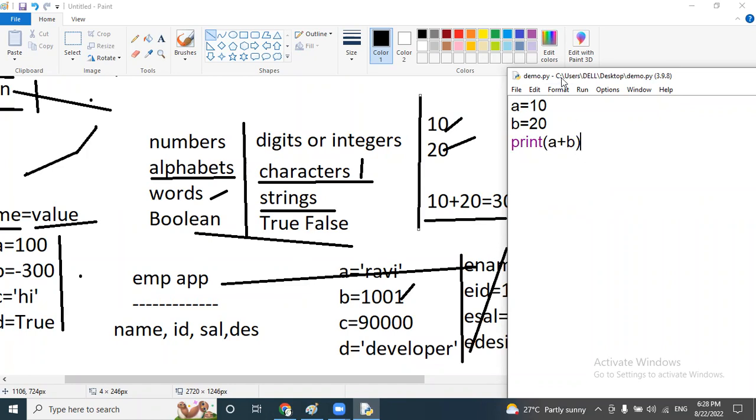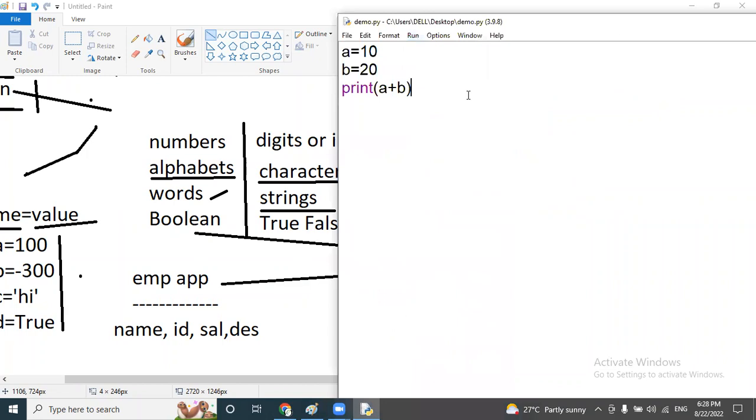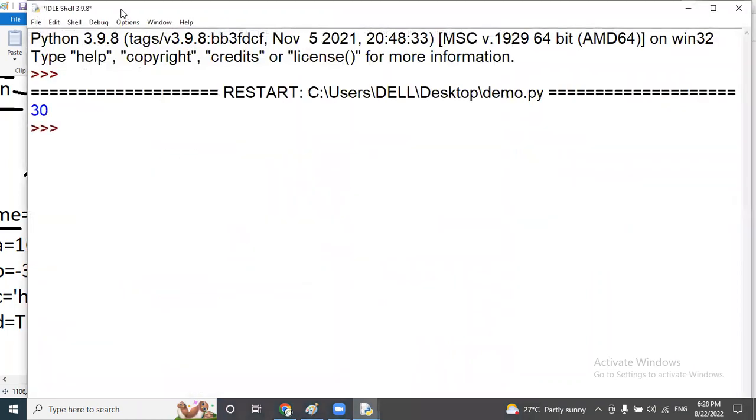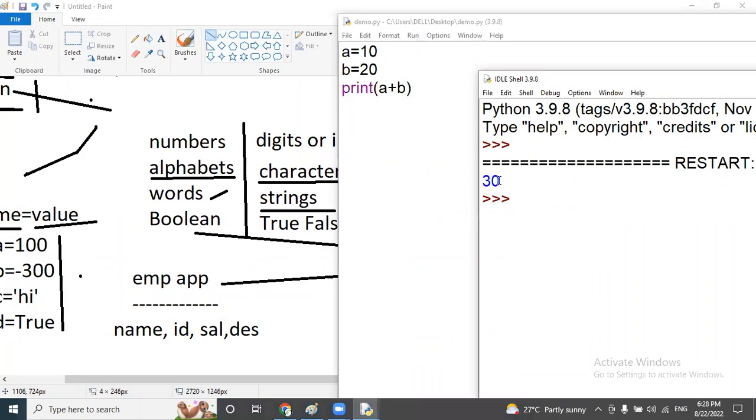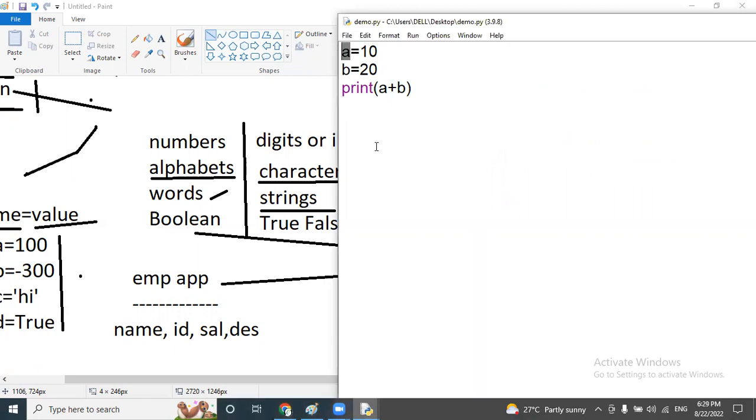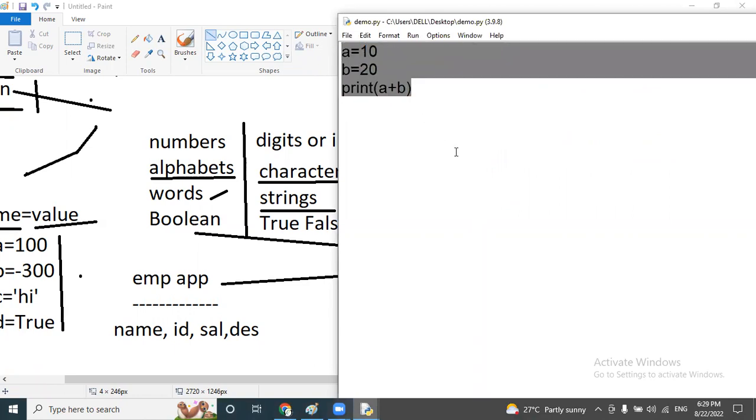So no need to add any codes. Now just to execute this program, observe here they are displaying 30 on the screen. So this is the process about how we are going to write the programs here. So in this program, two concepts involved. First one is a variable concept and the second one is print method concept only.